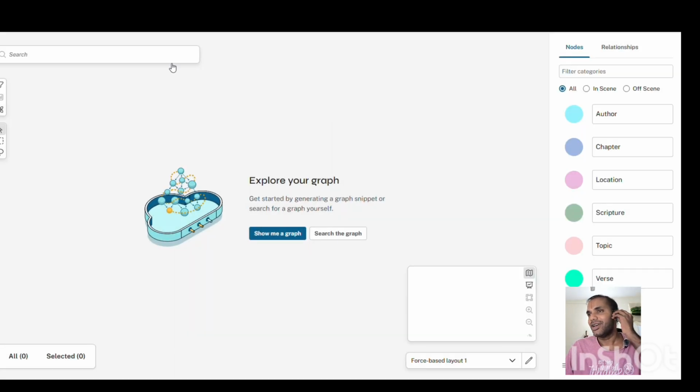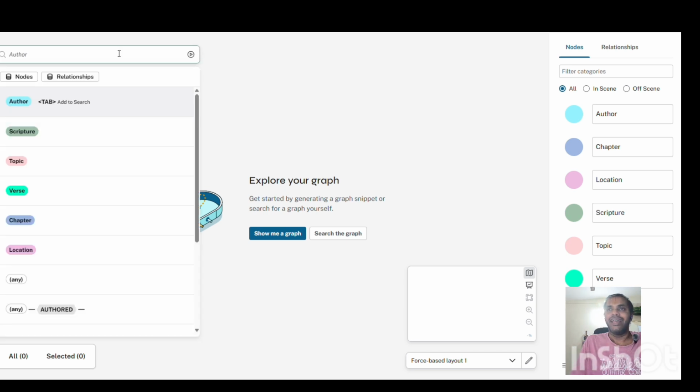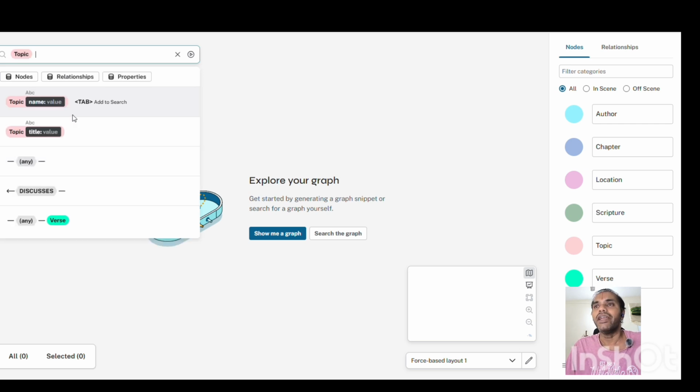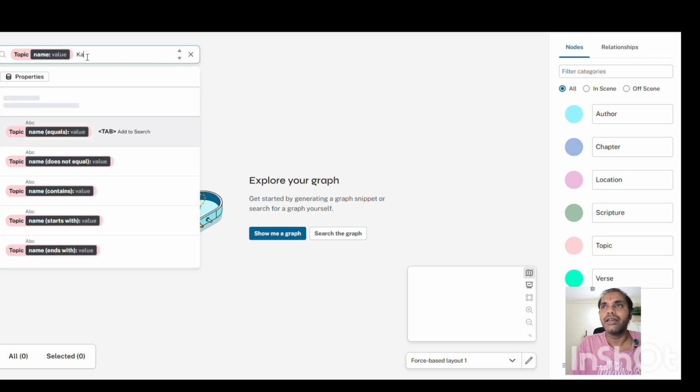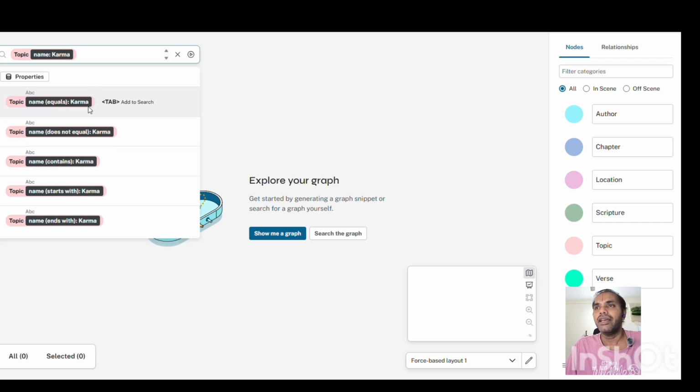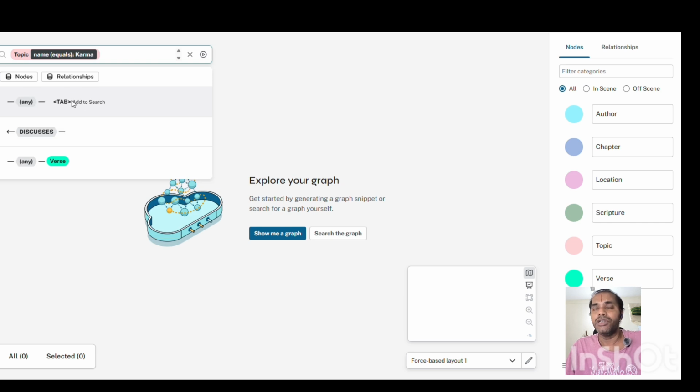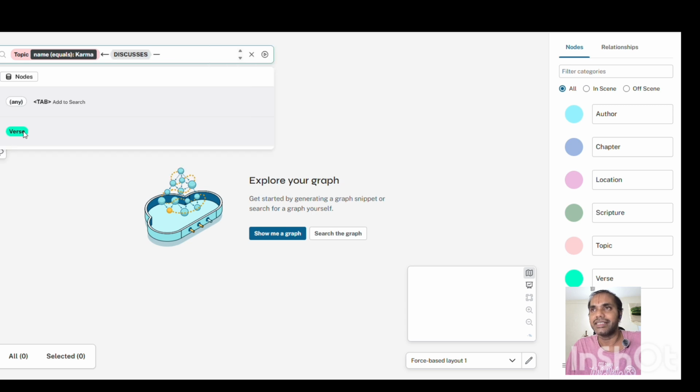So this is the knowledge graph. I'm going to look for a specific topic, right? So I'm going to click on topic. Okay, and then I'm going to say topic name as karma, right? And then I want to know which verses discuss this topic. So I'll click on discusses.